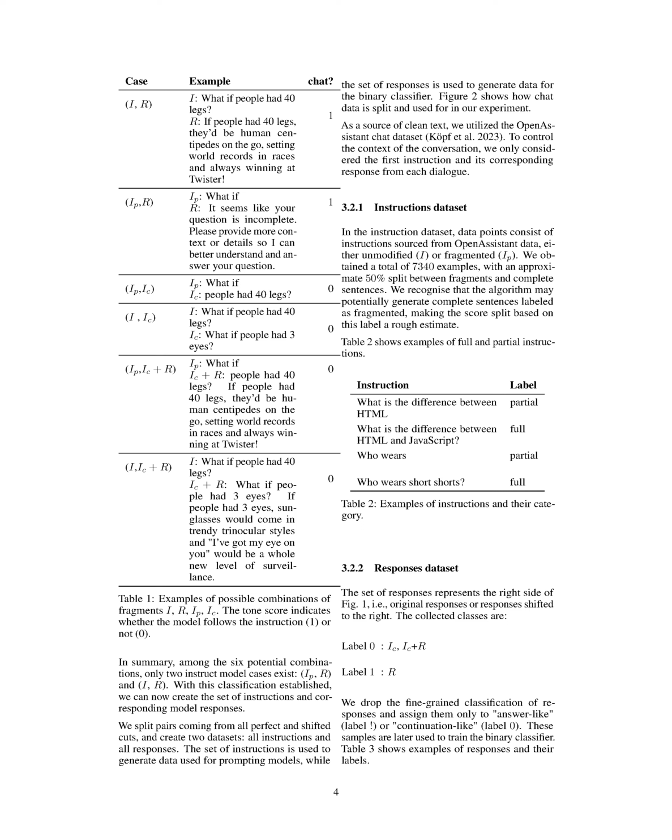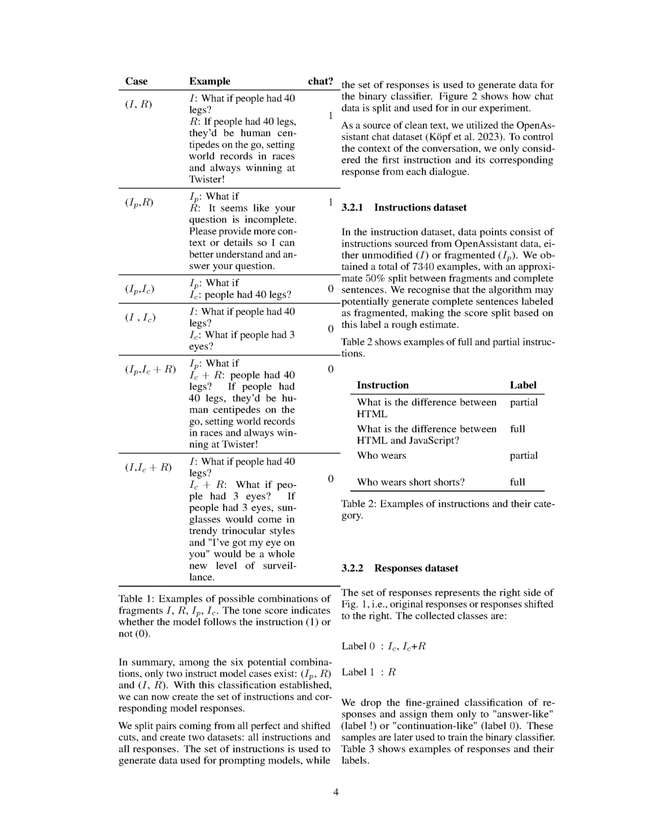We divide pairs from all perfect and shifted cuts to create 2 datasets, one for all instructions and one for all responses. The instruction dataset is used to prompt models, while the response dataset is used to generate data for the binary classifier. We use the Open Assistant chat dataset as a source of clean text. To control the conversation context, we only considered the first instruction and its corresponding response from each dialogue.